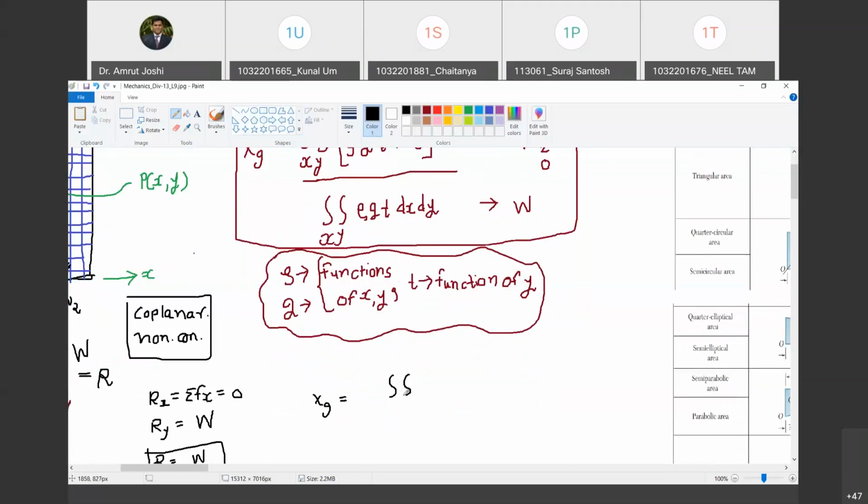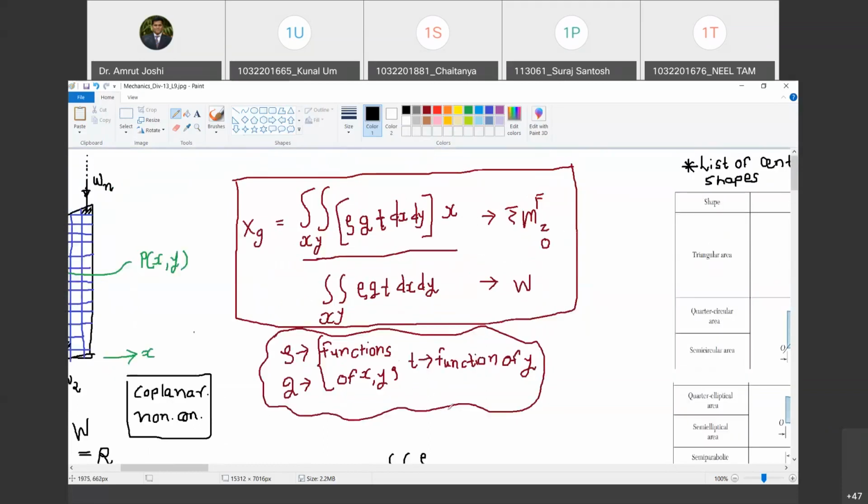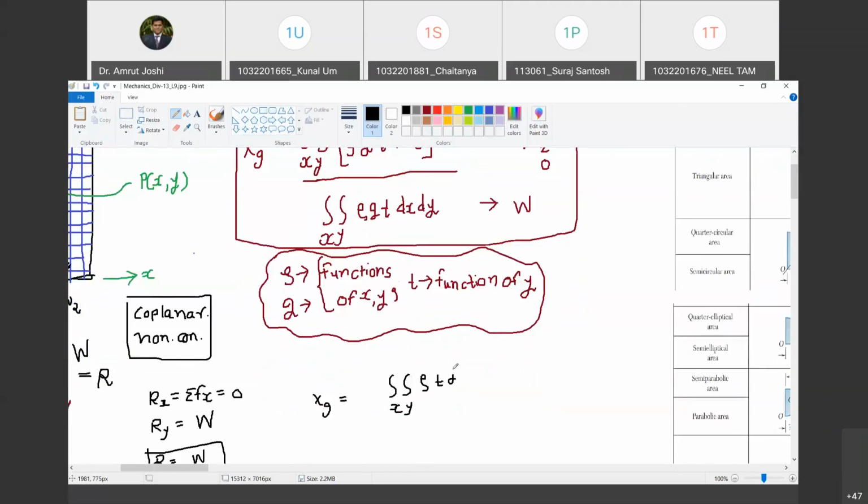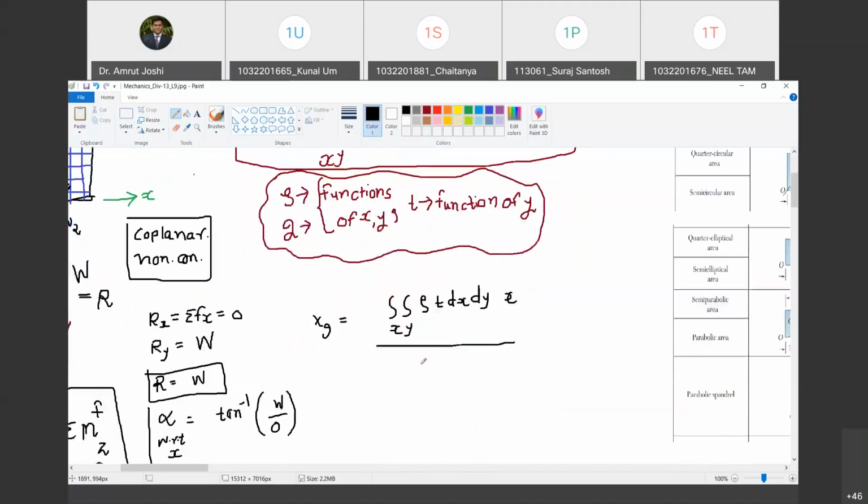It will be double integration x comma y multiplied by rho, which is a function of x, y, t, dx dy. Do you agree with me? Yes. This multiplied by x, and this entire thing divided by double integration with reference to x and y, rho t dx dy. Happy? Yes. g cancels out. So what I'm assuming here is that g is constant, or g is not a function of x and y. Are you with me? Yes. This is the other way of saying g is constant.